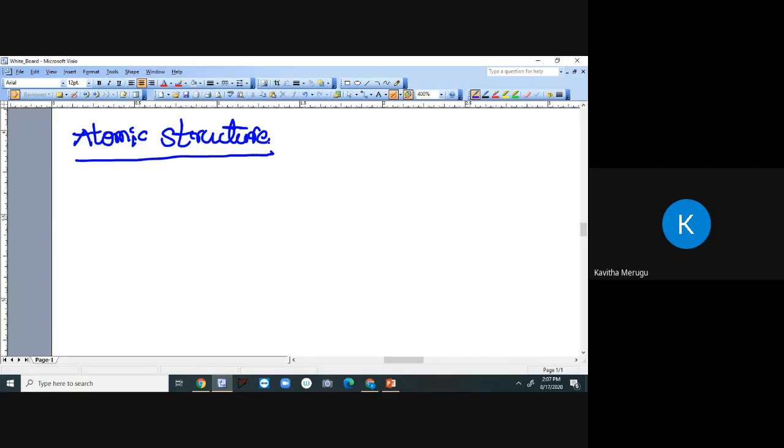Now, before that, in your previous classes, you might have studied the modern periodic table, right? Where you have seen atomic numbers of elements, etc. Now, let us first consider a few elements with their corresponding atomic numbers. Shall I write here? Yes.